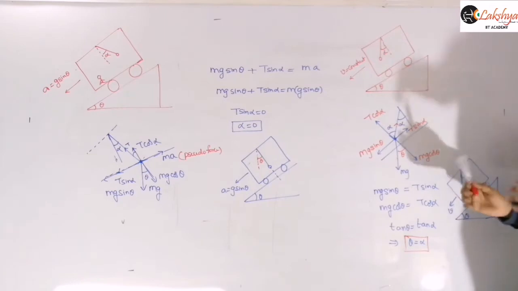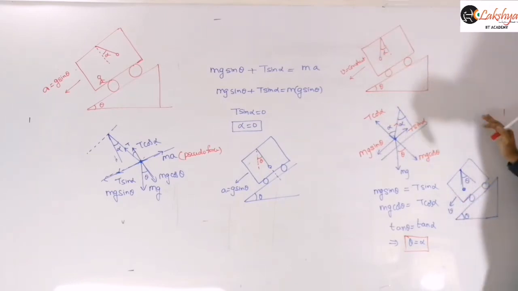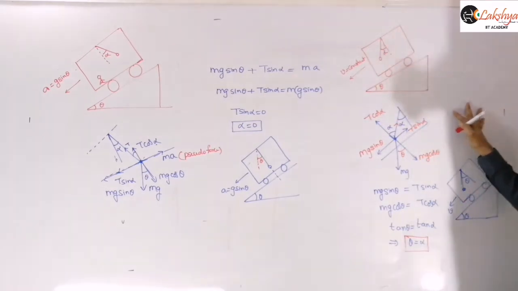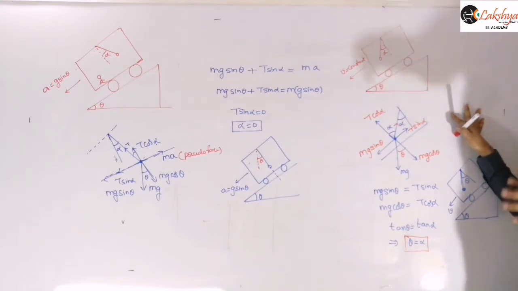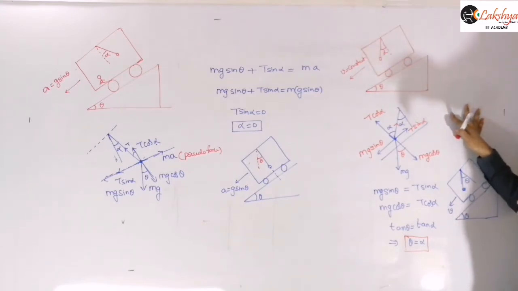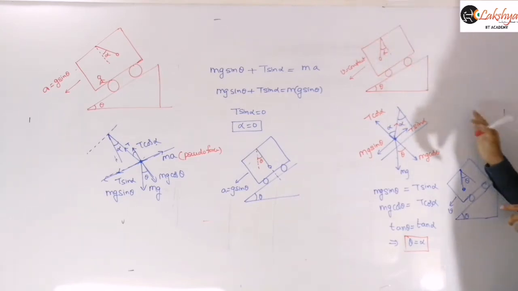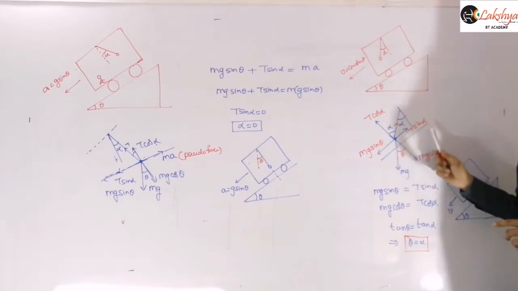Now again balance these forces here. There is no pseudo force and the body is coming down with uniform velocity. That means the body is in equilibrium, dynamic equilibrium. We discussed static equilibrium and dynamic equilibrium already. Now it is in equilibrium only, so the net force should be 0. So I am balancing these forces here.